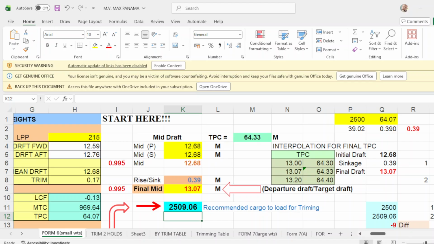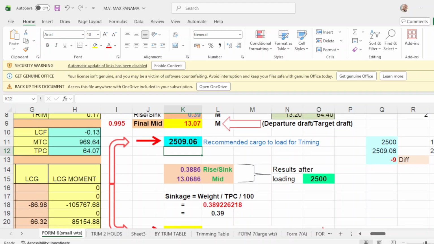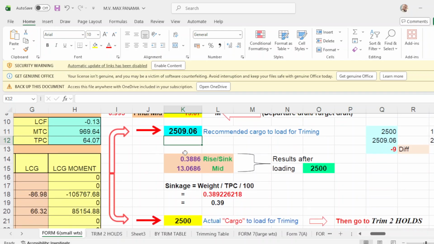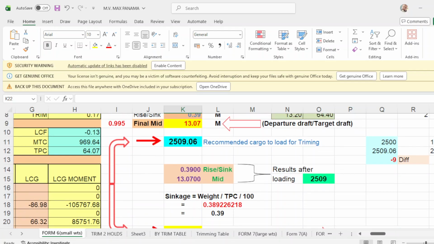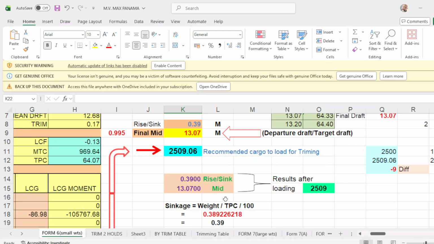Okay. So, this is arrow here. Scroll down. It says 2,509. So we put, let's say 2,509. So what happens? If you load 2,509, what is the result after loading? Then take note that you will get the exact figures of your mid drop of 13.07 here, and your sinkage is 0.39. Exactly. Okay?